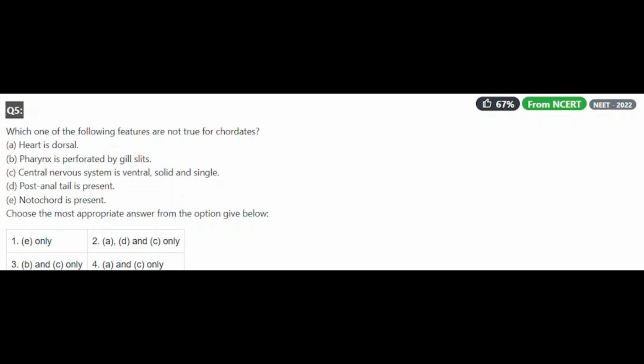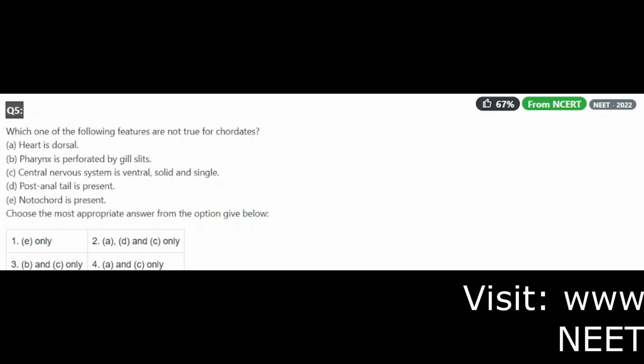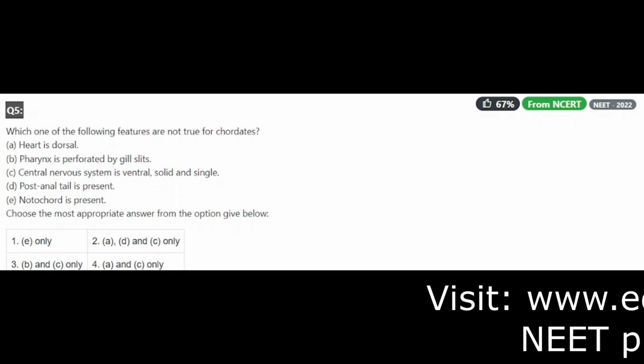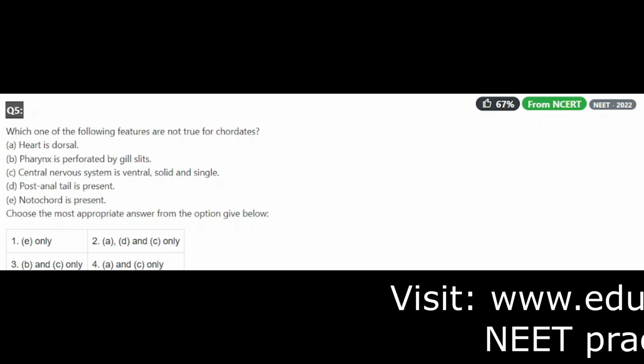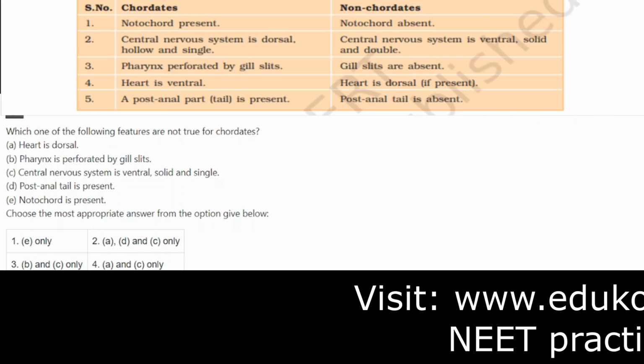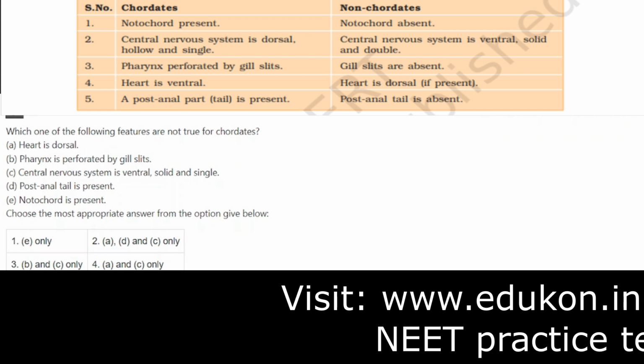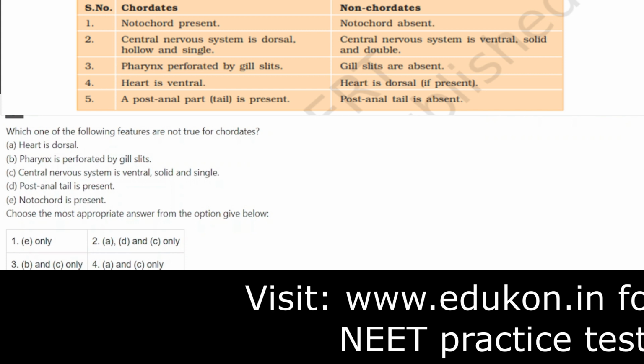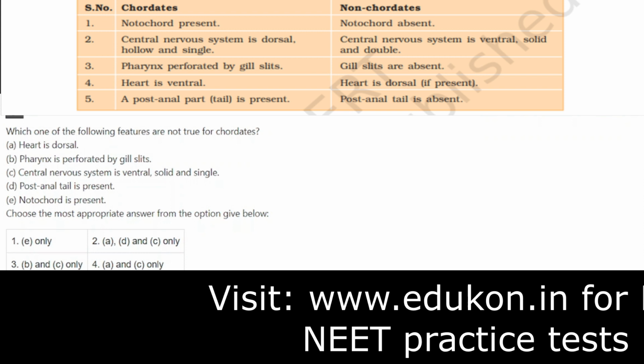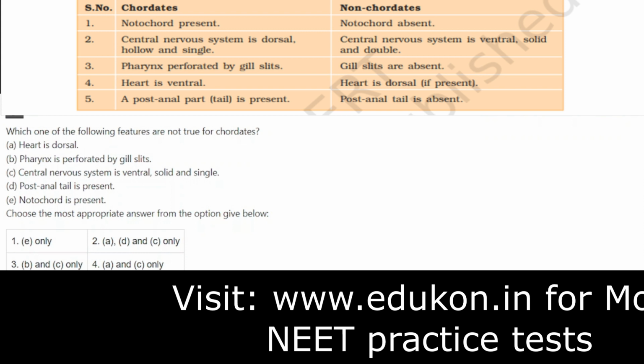Which one of the following features are not true for chordates? Understand the question properly. There are certain features here, A, B, C, D, E. Among these, what is not true for the chordates? Means some features are not there in chordates. Now what are the options given here? A, heart is dorsal. B, pharynx is perforated by gill slits. C, central nervous system is ventral, solid and single. D, post-anal tail is present. E, notochord is present.